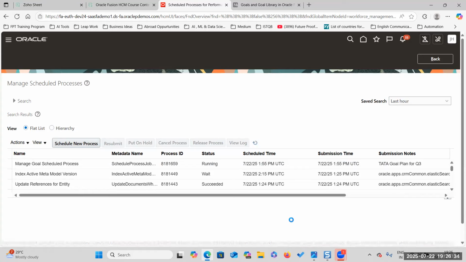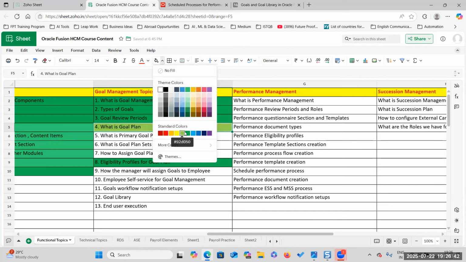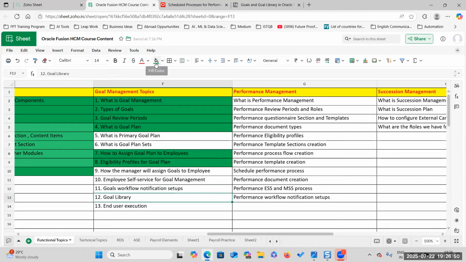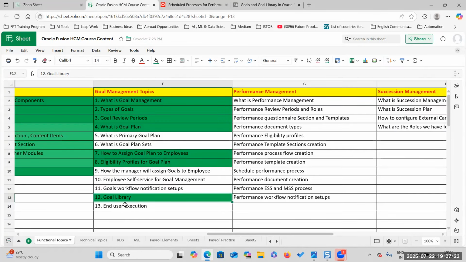Everything today we have seen: what is goal plan, goal library, and how to assign goal plan to employees. So tomorrow, what are we going to see?